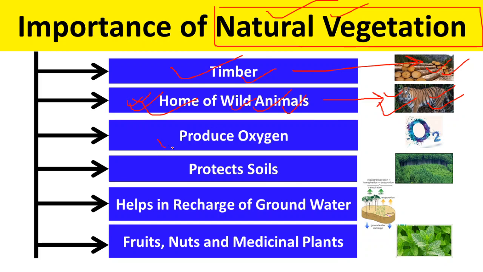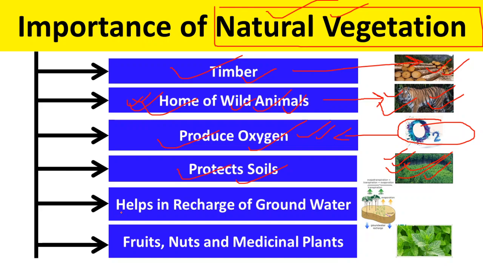Natural vegetation also produces oxygen, okay, that is very, very essential for survival of any life. Okay, we need oxygen. It also protects soil. If there are plants and trees on the land, then it reduces the soil erosion because it keeps holding the soil tightly.